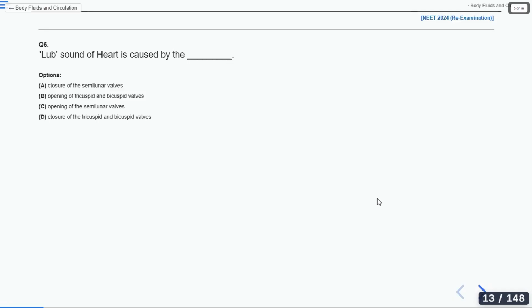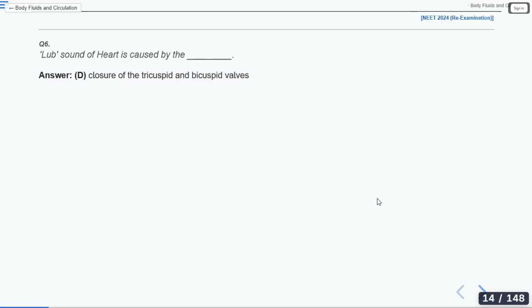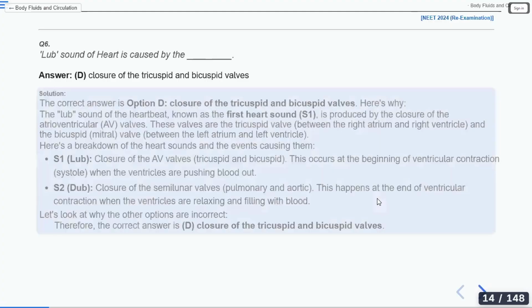Benazir has answered: closure of the semilunar valves. Very good. Benazir, Janani, Amarta, Abinas, Saksham. The answer is closure of semilunar valves. The answer for the lub sound question is option D, closure of tricuspid and bicuspid valves. Let's see the next question.